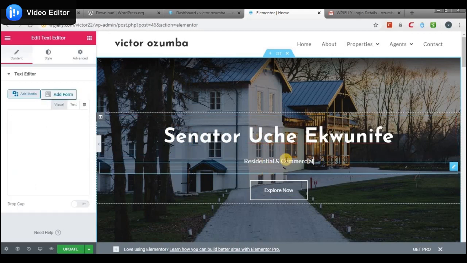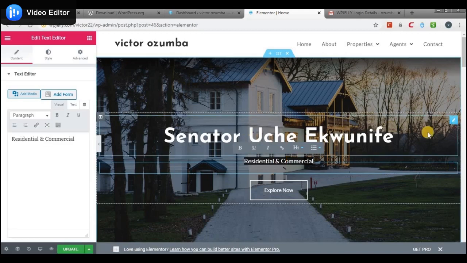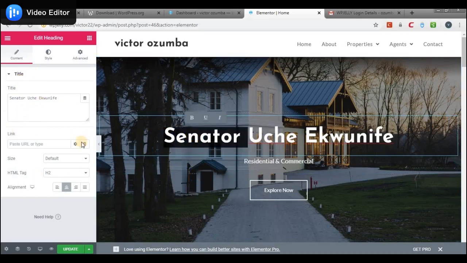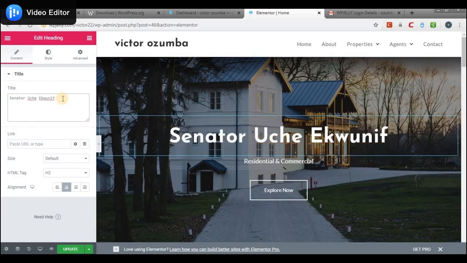Then, if you notice, this particular heading is very easy for me to edit. Once you double click on it, you notice that something comes up here. There is a text area where you could easily just edit. If you delete anything, it reflects here.